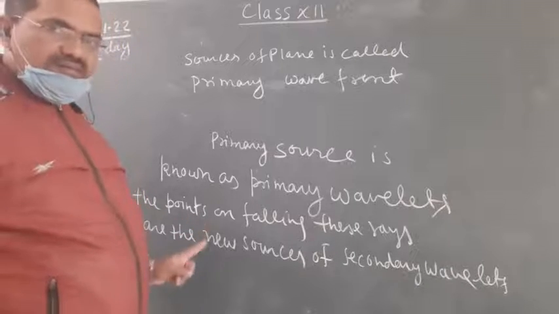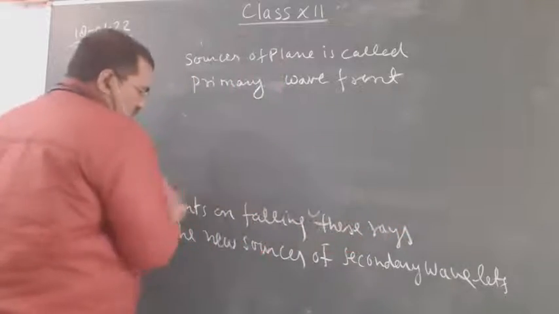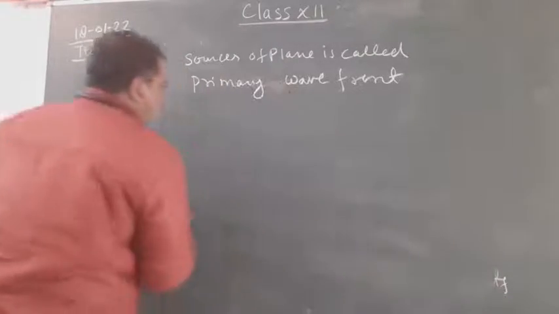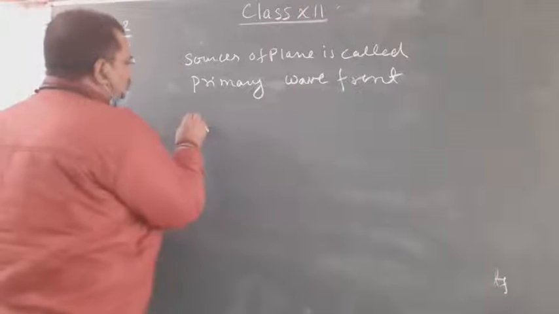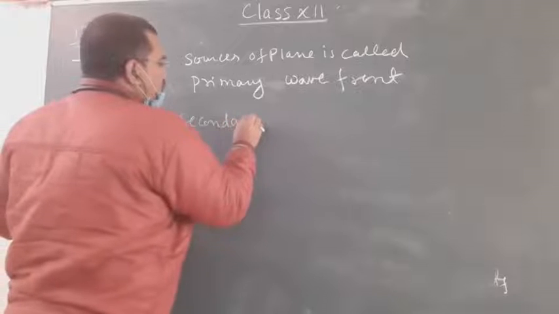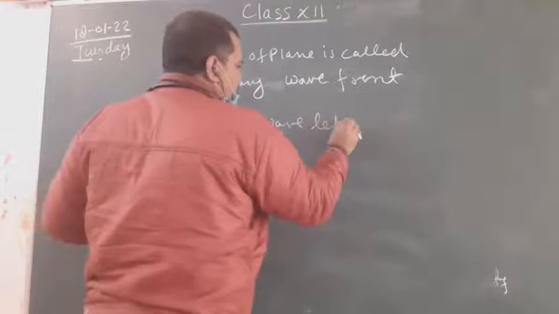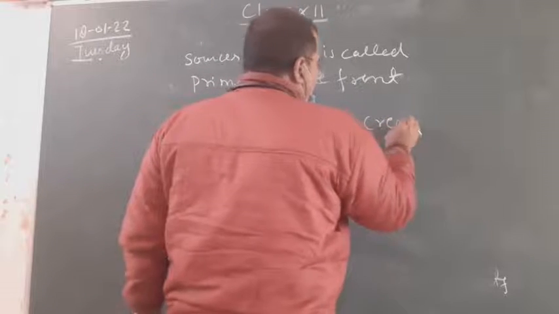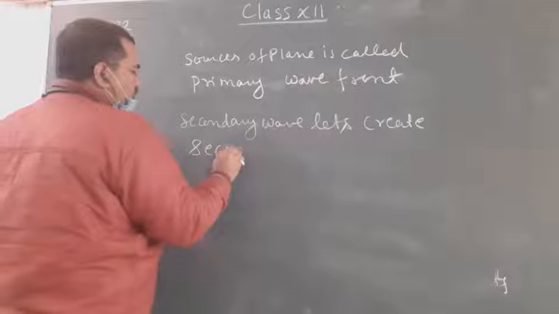Write it down here. Secondary wavelets create secondary wavefront.